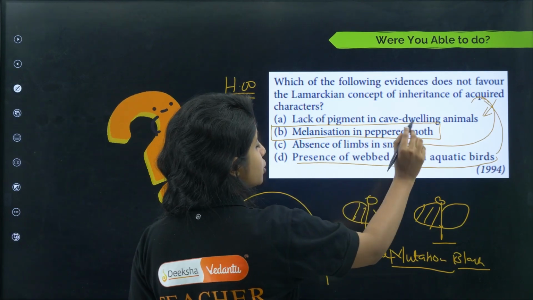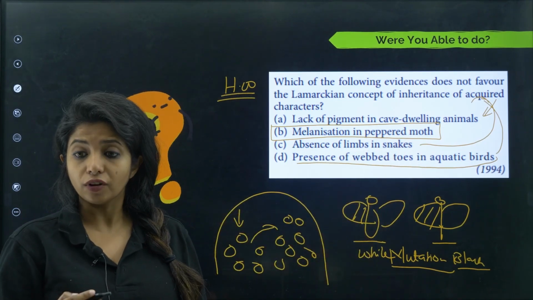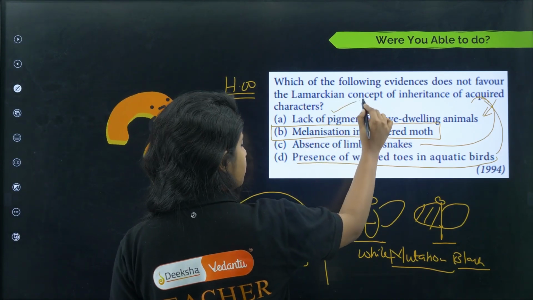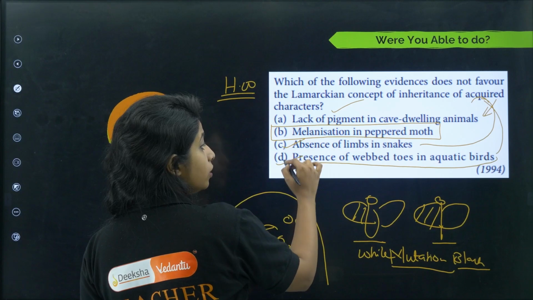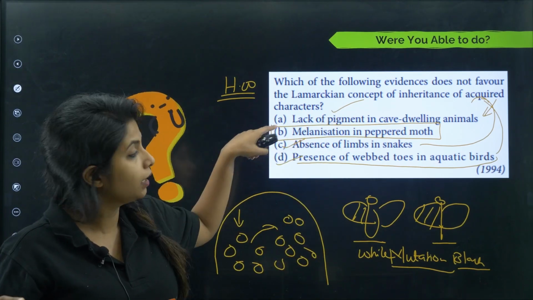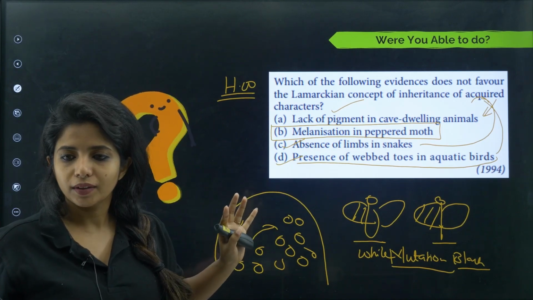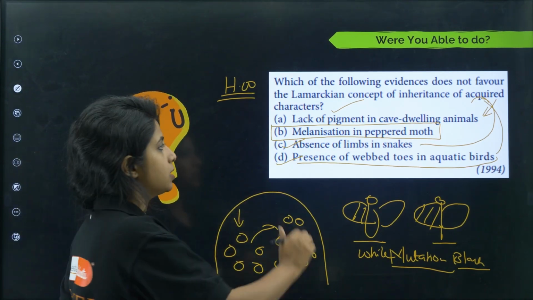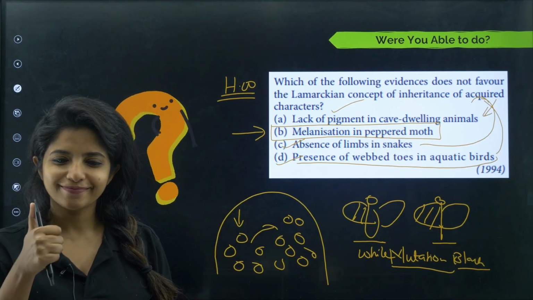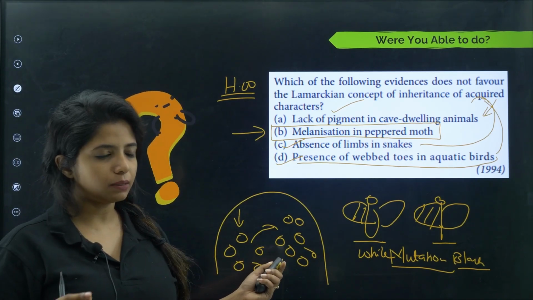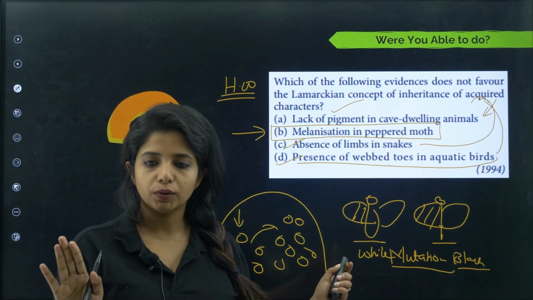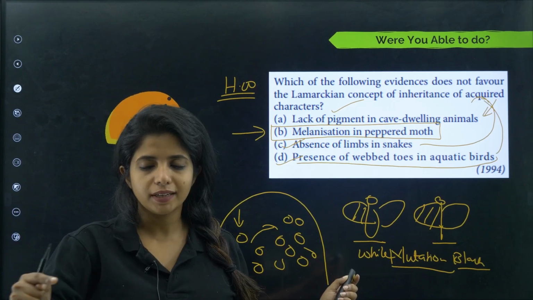But over here, melanization in peppered moth, you cannot think of it as a Lamarckian concept. You cannot prove it of any type. I'm not saying any of these is actually Lamarckism. No, children. All of them show the chances of what he was saying. They have some similarity to these things, that's the only thing. The one that totally disapproves it is this one, because it happened because of mutations. Okay. Next. I know it's a bit tricky thing to understand, but you will get to understand it if you think calmly, peacefully.